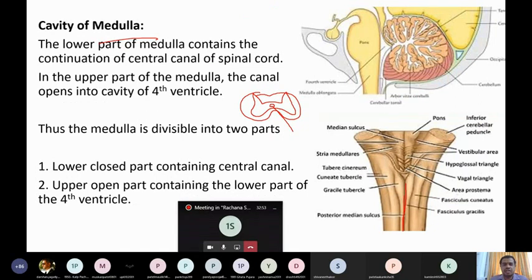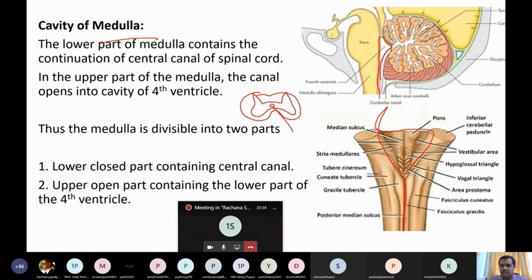The lower part of the medulla contains the continuation of the central canal of spinal cord. In the upper part of medulla, the canal opens into cavity of fourth ventricle. You can see here, I said deep to this line, posterior median sulcus, there lies the cavity. Now this cavity in the upper part opens into this large cavity. This canal opens into a large cavity known as cavity of fourth ventricle. Or you can see here, so this is the cavity here. As it moves upward behind the upper part of medulla, it opens into the large cavity known as the fourth ventricle. Clear? So that much is related to cavity of medulla.